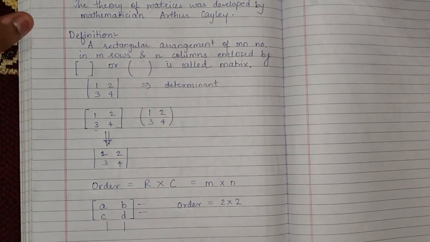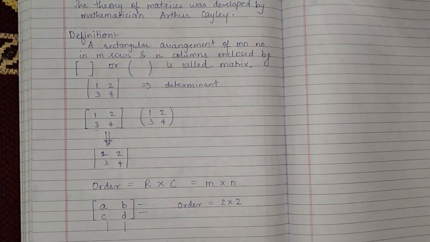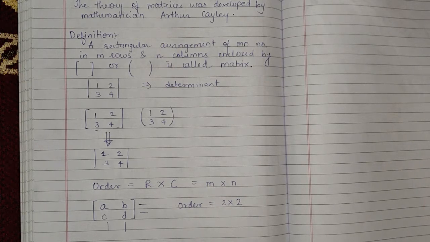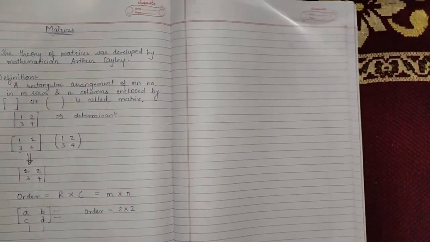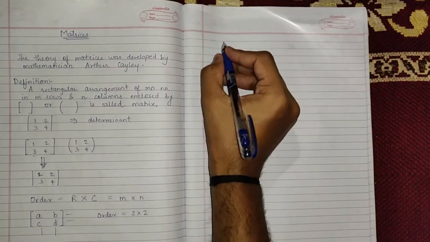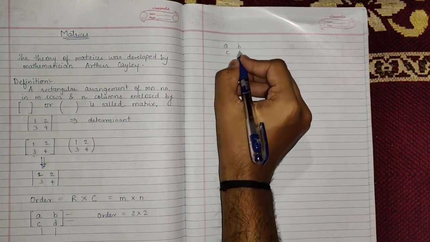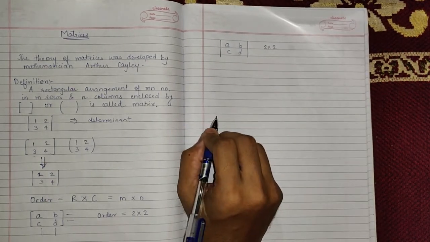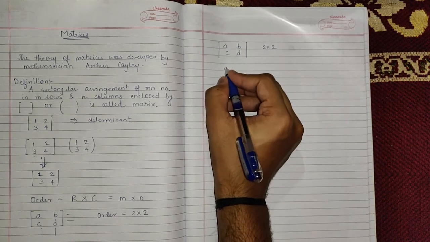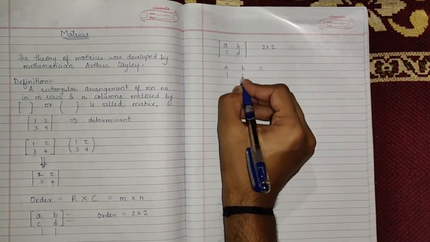Okay, now there is one more difference between matrices and determinants. A determinant is a square arrangement of numbers. Now what is a square arrangement of numbers? I'll tell you with an example. Okay, focus here. You know that this is a determinant of order 2 by 2. Also, this is a determinant